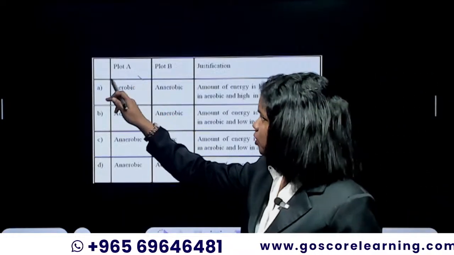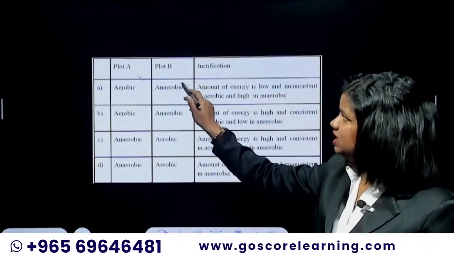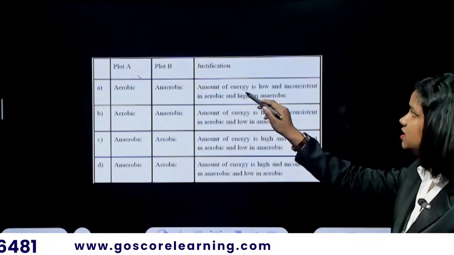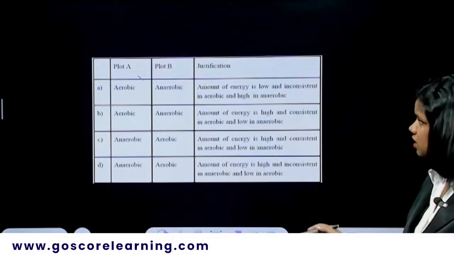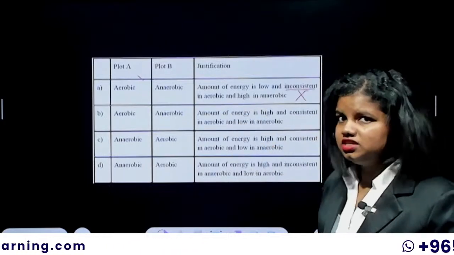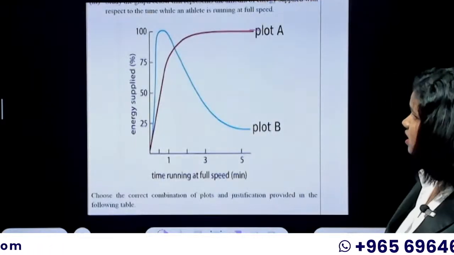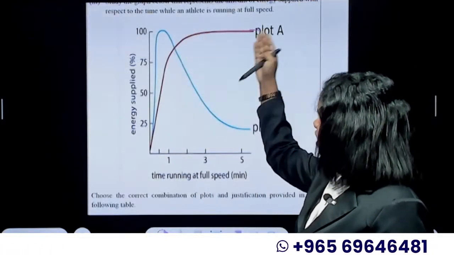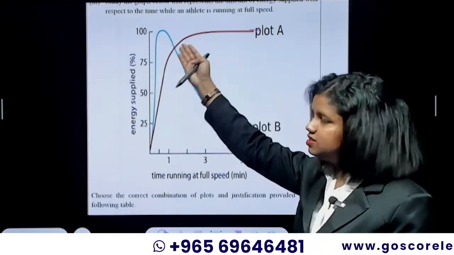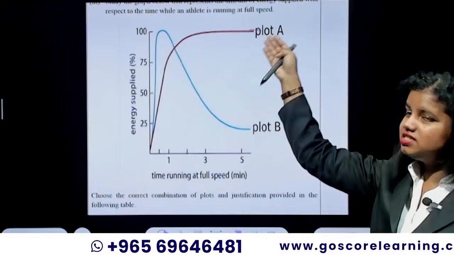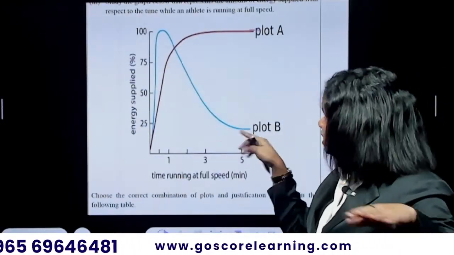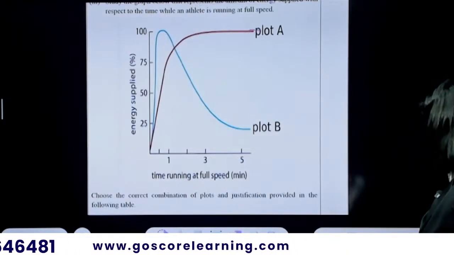So they say plot A is aerobic, plot B is anaerobic. Reason: amount of energy is low and inconsistent in aerobic and high in anaerobic. No, that's completely wrong. It is not inconsistent energy in aerobic. As you can see here, the aerobic always, after that peak of energy formation, shows a consistency. The plot A shows a consistency. The energy is maintained. But then in plot B, it just falls off.